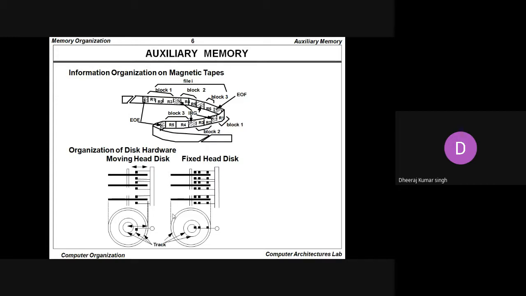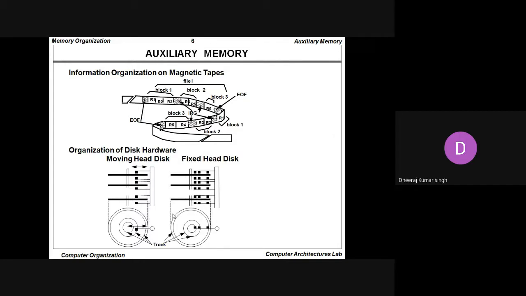So the hard disk drive contains tracks. Multiple tracks are there, and there is a fixed head as well as a moving head. By moving the head left and right, we read or write the data onto the different blocks of the hard disk drive. So this is basically known as the auxiliary memory.